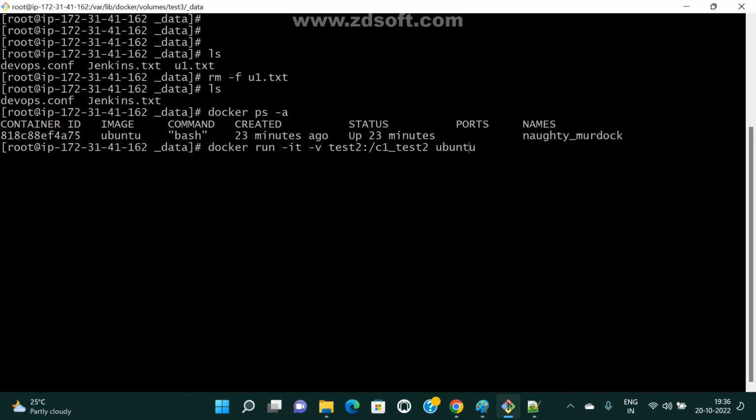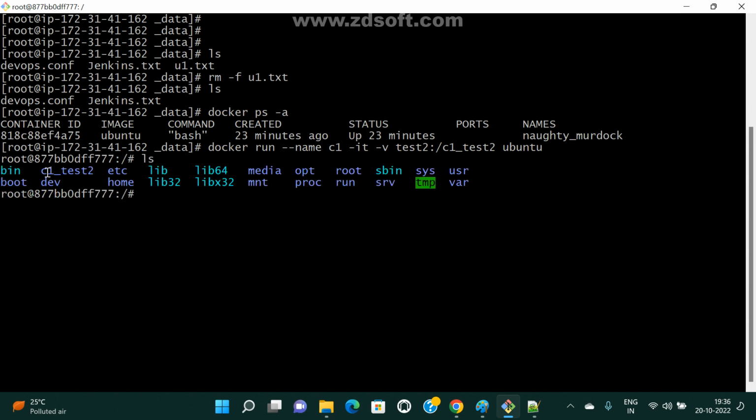Now for this I am giving one container name. I am simply giving C1. So this is my container name. Now my container is created. Everything is clear, right? So this is my path and all.